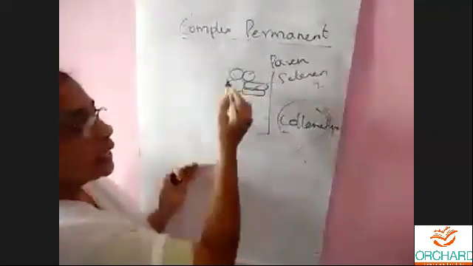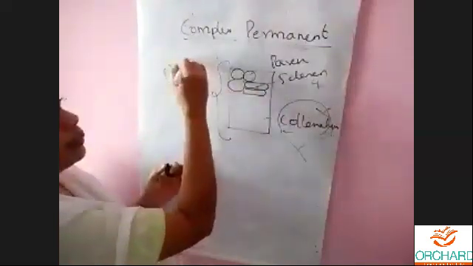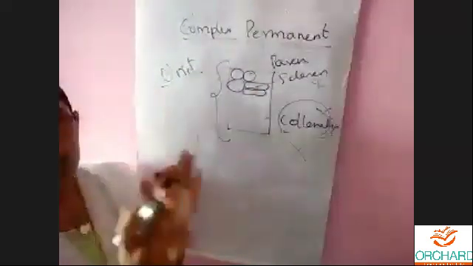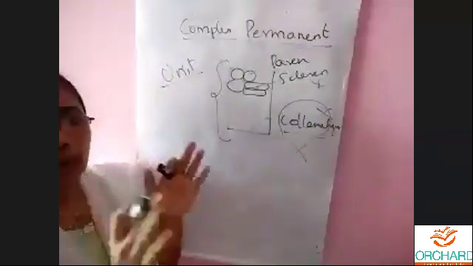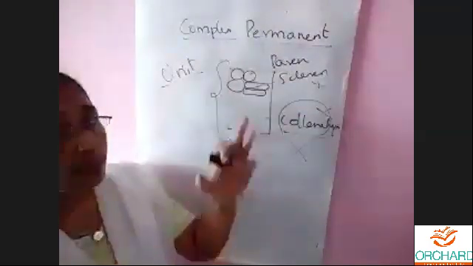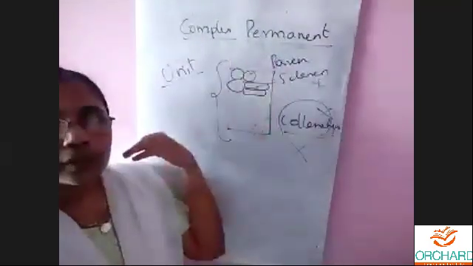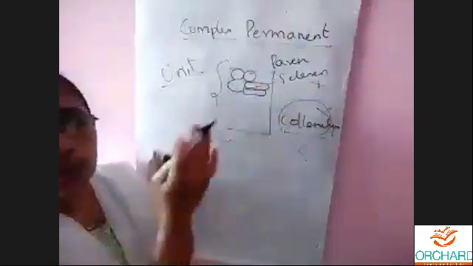The complex tissue works as one unit. They do only one function. We have two different types of cells, but don't think that parenchyma will work separately and sclerenchyma separately. No, they work as a unit.